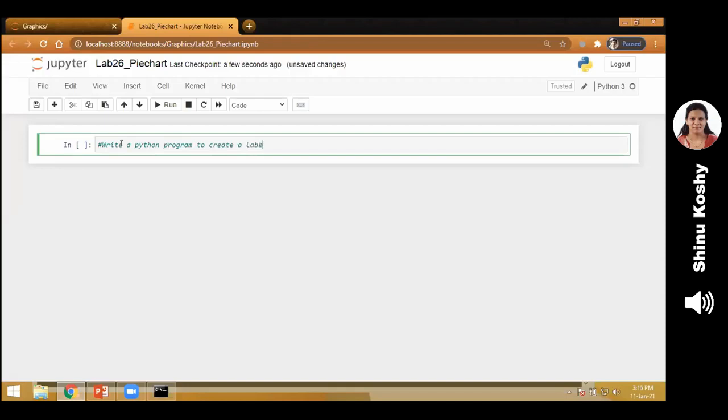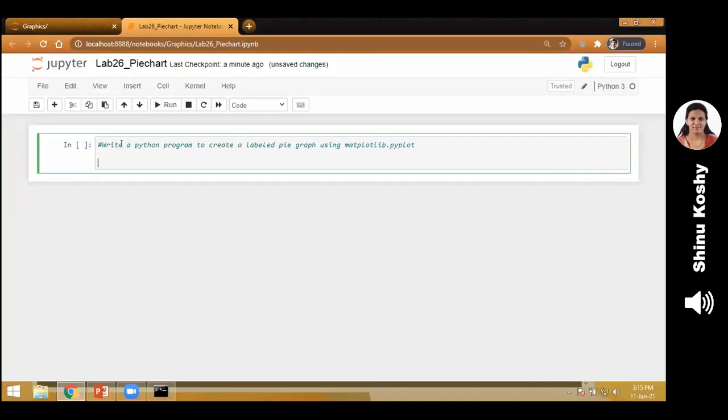Write a Python program to create a labeled pie graph using, do you remember the library name? Matplotlib library. So please note that in the syllabus there is a spelling mistake. This is the correct spelling for matplotlib. They have mentioned in the syllabus wrong spelling. If you go to install that, it will give you an error. So this is the correct spelling, matplotlib. There I think it is given as POLT, POLT. It is plot.